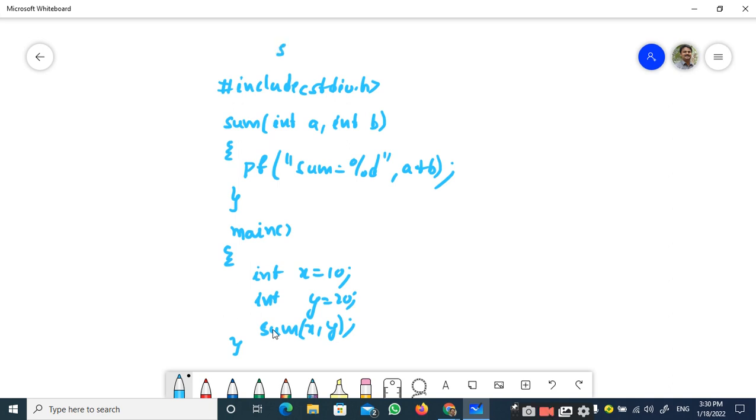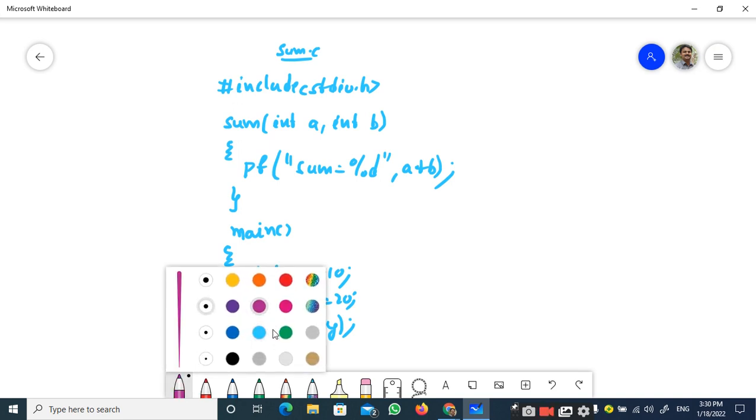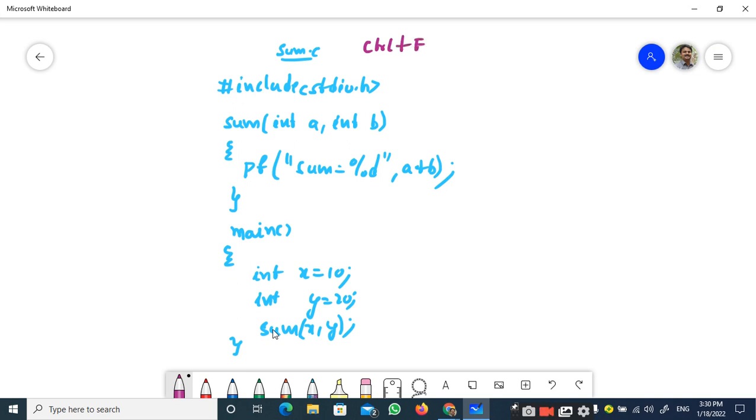You save the program as sum.c and press Control F9. Once the compiler starts its execution, it will come from this line and then come here. At this point you can see the second line is the definition of the function. From the second line onwards, the compiler will come to know that there exists a function called sum which accepts two parameters, int and int.